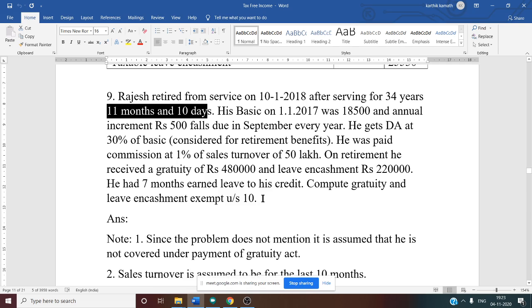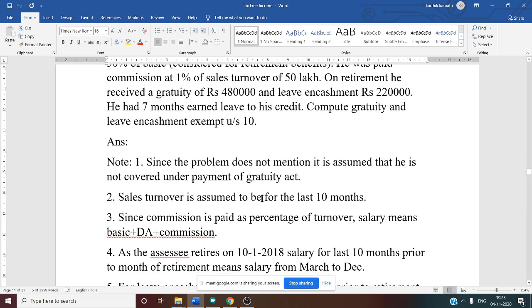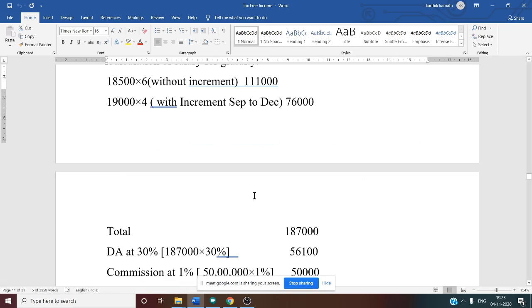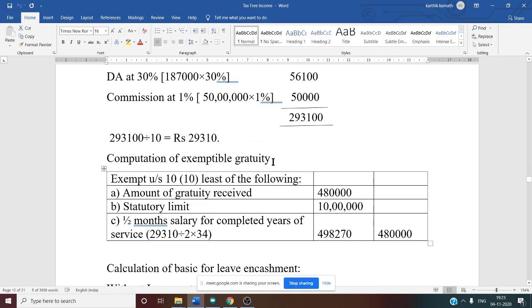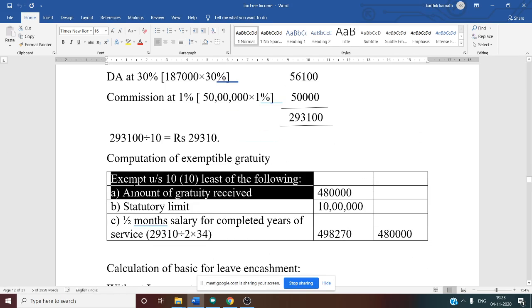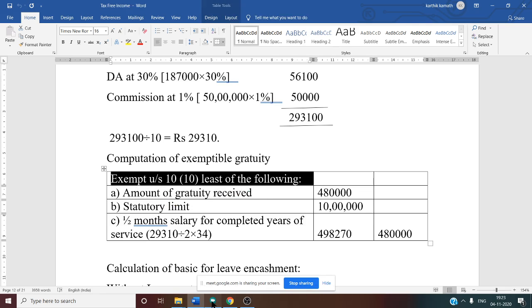Why? Because it is not covered, and there is no information about the part thereof in excess of 6 months mentioned in the question, or in the rules. And in this question we are calculating exemptable gratuity. So exempt under section 10 clause 10. If you see here,